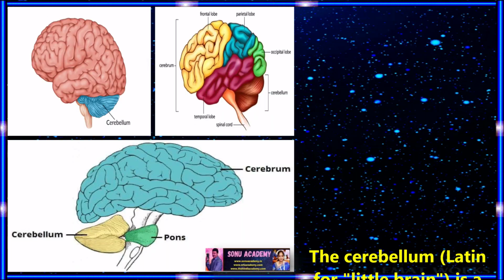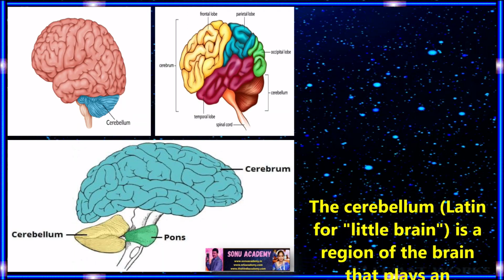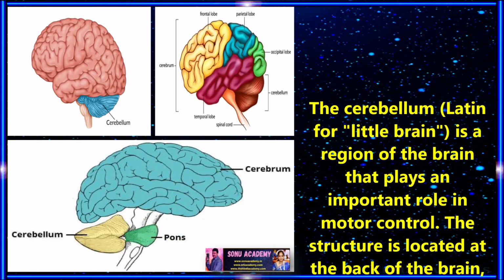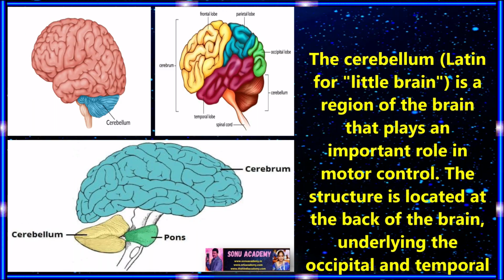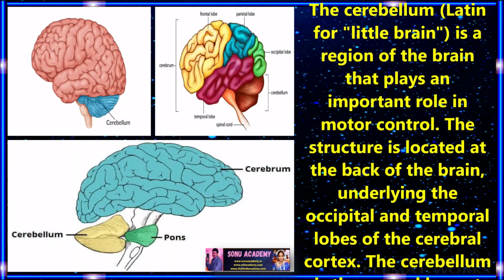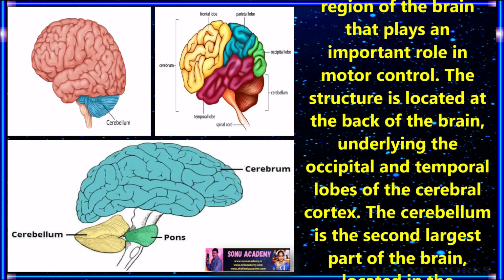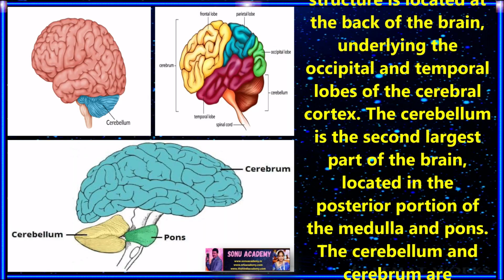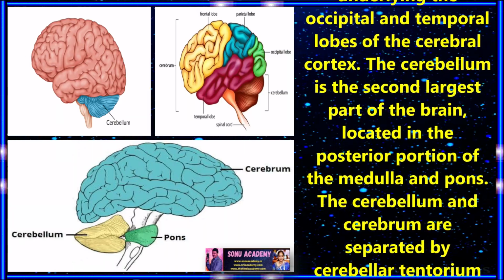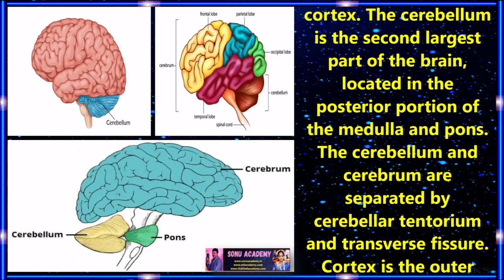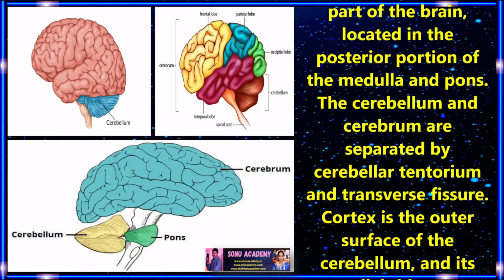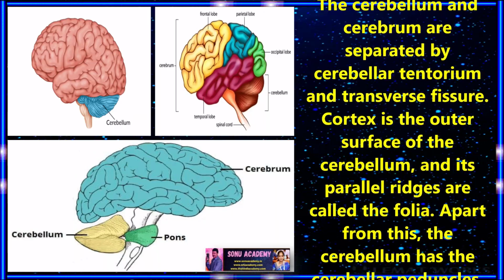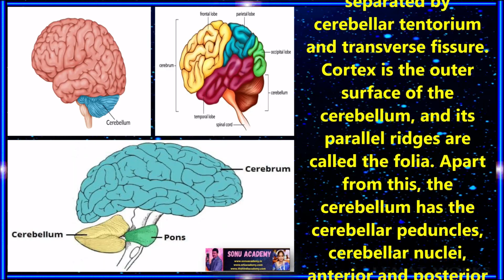The cerebellum, which comes from the Latin word for little brain, is a region of the brain that plays an important role in motor control. The structure is located at the back of the brain, underlying the occipital and temporal lobes of the cerebral cortex. The cerebellum is the second largest part of the brain, located in the posterior portion of the medulla oblongata and pons. The cerebellum and cerebrum are separated by the cerebellar tentorium and transverse fissure. Cortex is the outer surface of the cerebellum and its parallel ridges are called the folia.